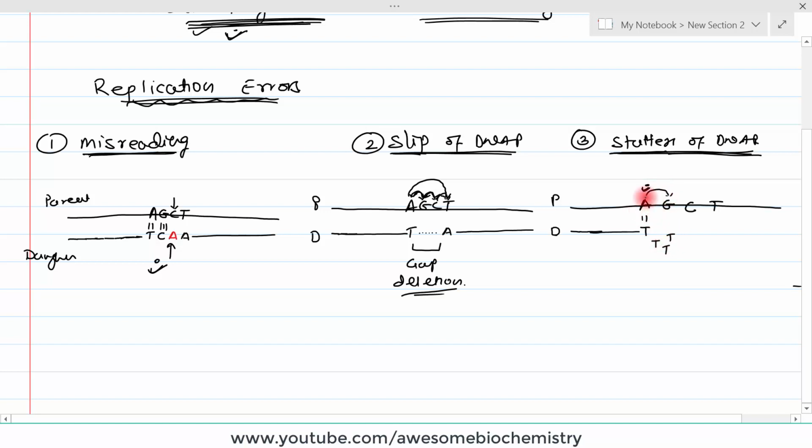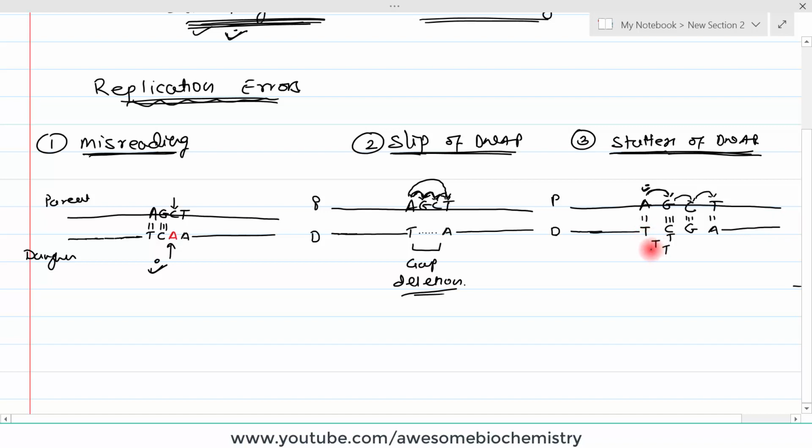Why is thymine added? Because your DNA polymerase is stuck over here. It is not able to move forward, so it goes on adding thymine and thymine. And on the fourth time it is able to jump correctly. So now C is added and 3 hydrogen bonds are formed. Then it jumps correctly to the next nucleotide and G is added. Then again a correct jump and adenine is added. Here 3 hydrogen bonds, here 2 hydrogen bonds, and so on and so forth. DNA polymerase goes on doing its action.